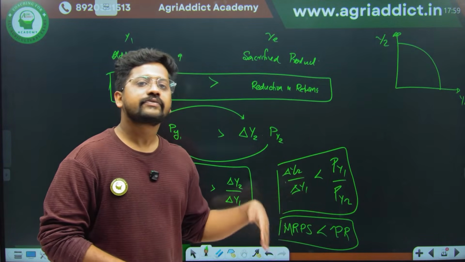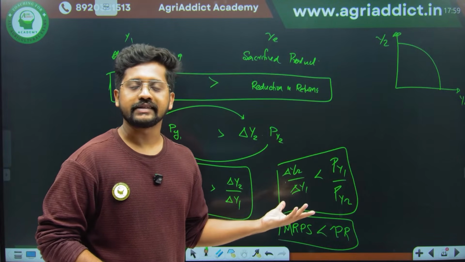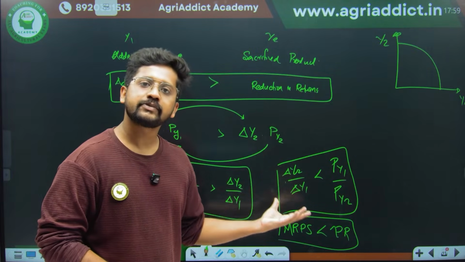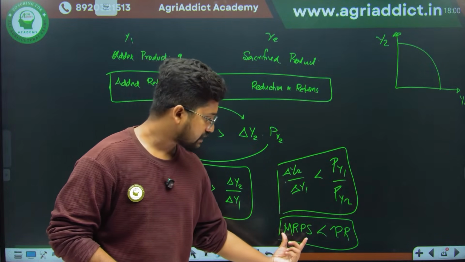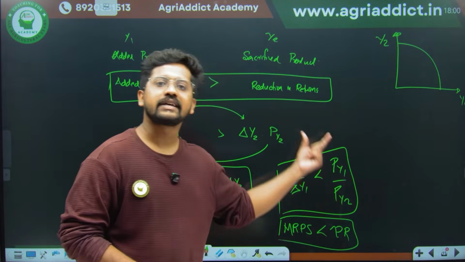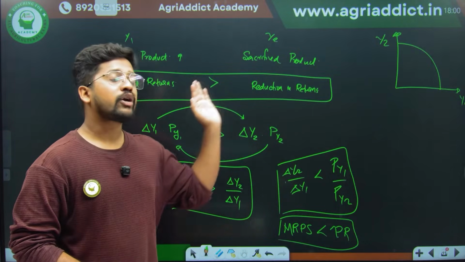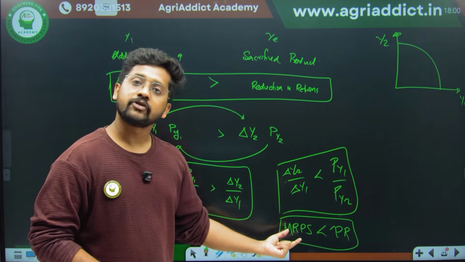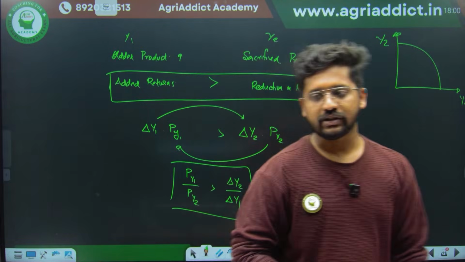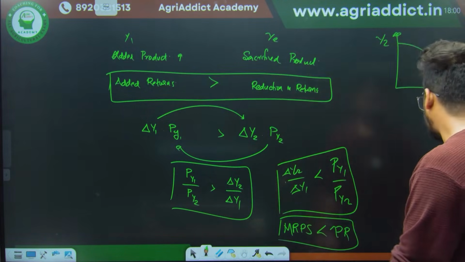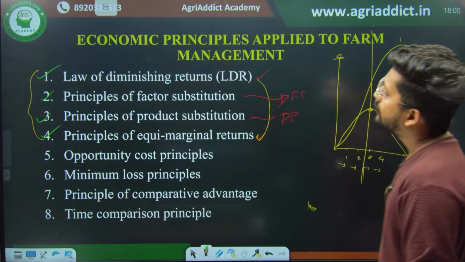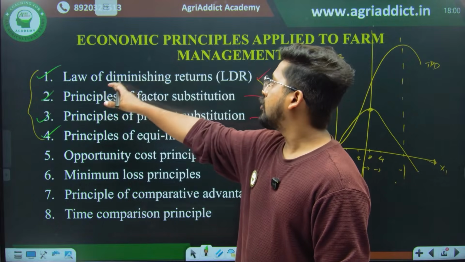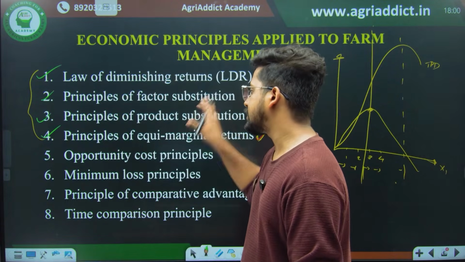See, it's very easy to just memorize what this theory is, but it's much more important to understand the conceptual background here. You can elaborate on this marginal rate of product substitution by explaining the conceptual framework: to what extent I will continue my product substitution, until my marginal rate of product substitution is less than my price ratio. This is how we are arriving at the marginal rate of product substitution. Rest everything is clear. So we have understood all the basic four principles that we have already studied: the law of diminishing marginal returns, factor substitution, product substitution, and equimarginal returns.